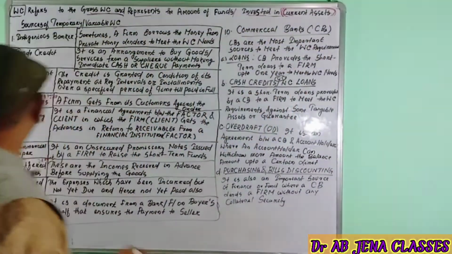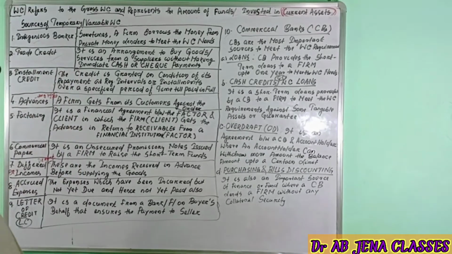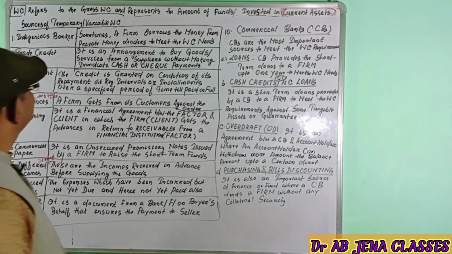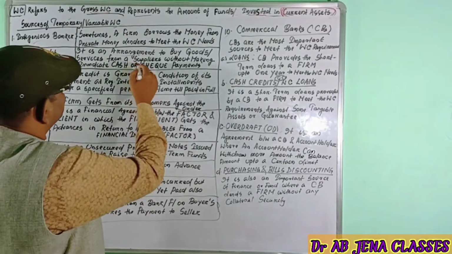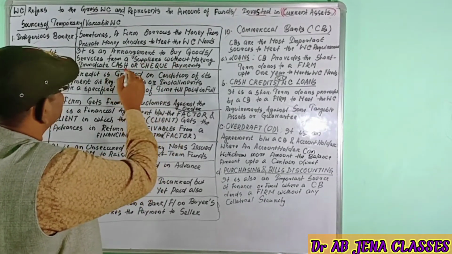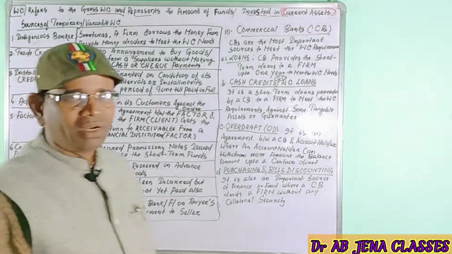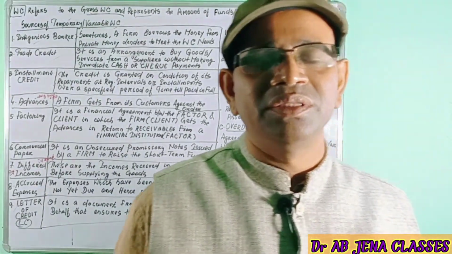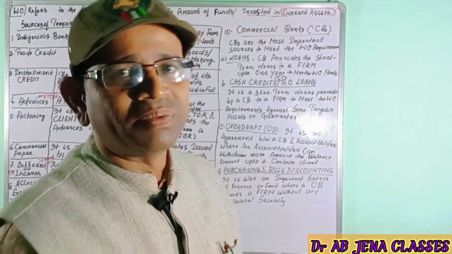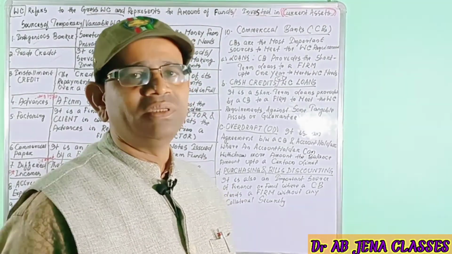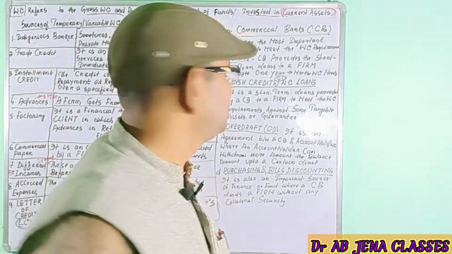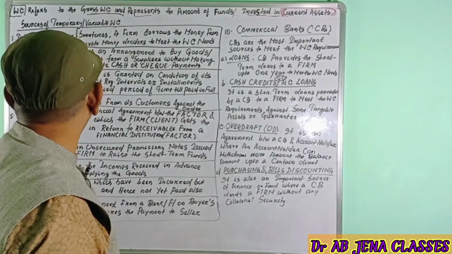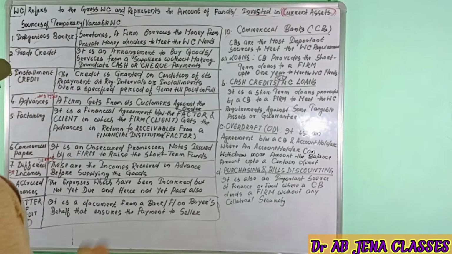The second one is trade credit. So trade credit, what is this? It is an arrangement to buy goods or services from the suppliers without making immediate cash or cheque payment. Here a firm will purchase raw materials and spare parts and other items from the supplier on credit basis without making the payment immediately, either cash or cheque. So it's also a cheap source of finance for the variable or temporary working capital.